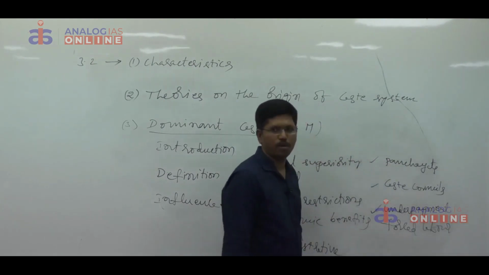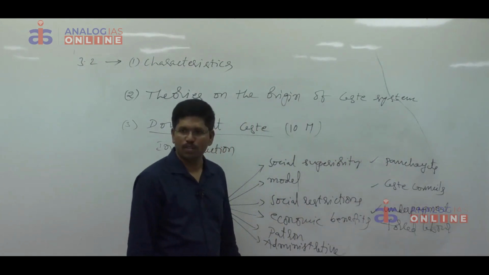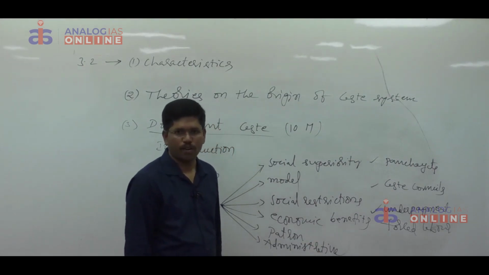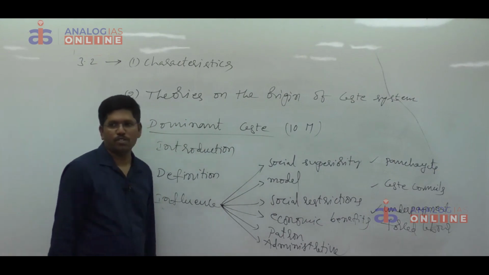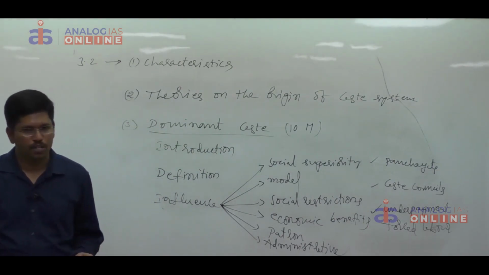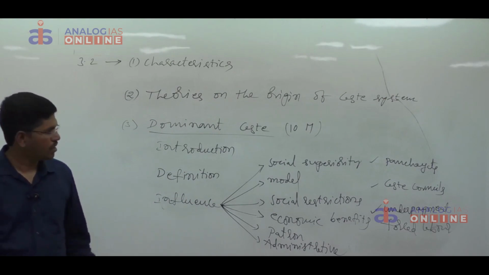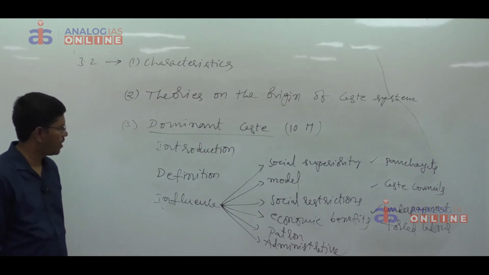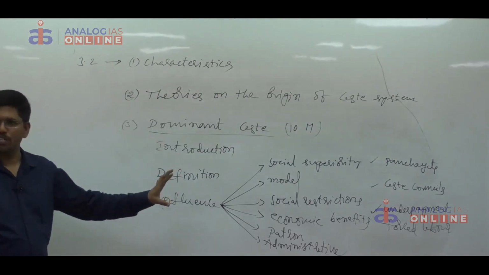Even some dominant caste people used to gratify their sexual desire with the women of the lower caste. Even in such circumstances, the lower caste people never opened their mouth and never approached the police stations, because the dominant caste people used to settle the disputes in the villages only. If you write those points, that is sufficient.